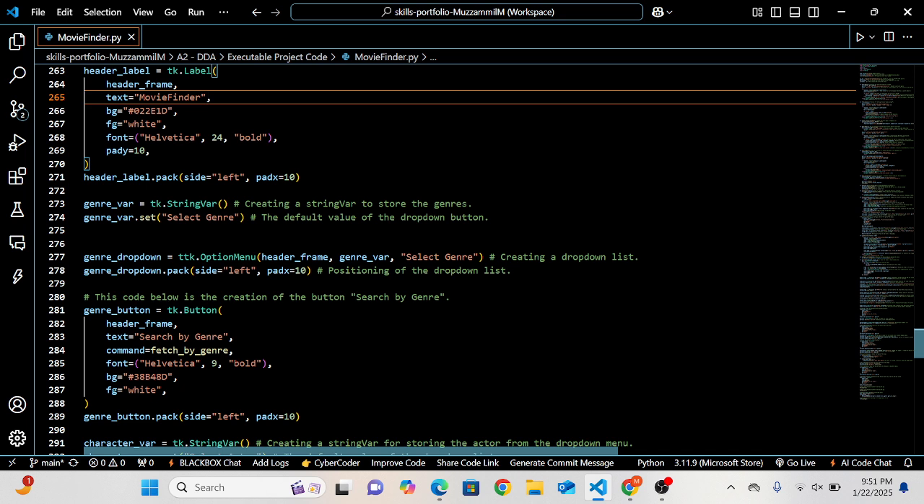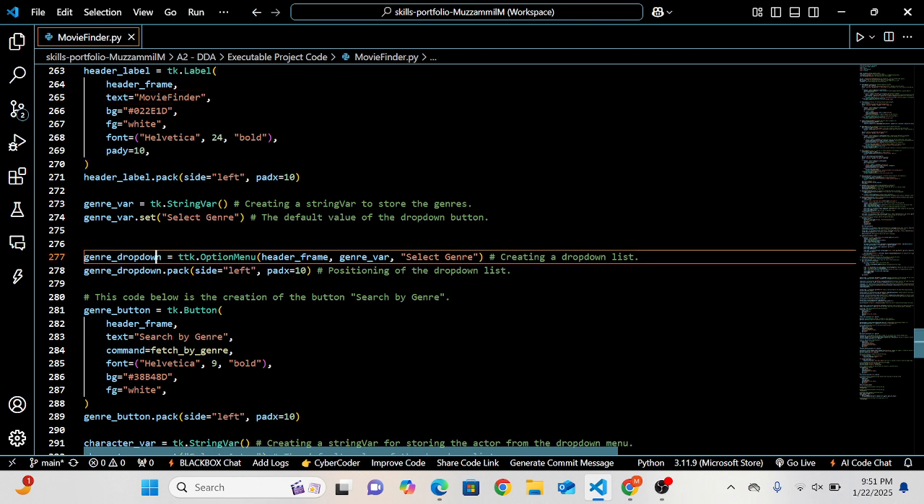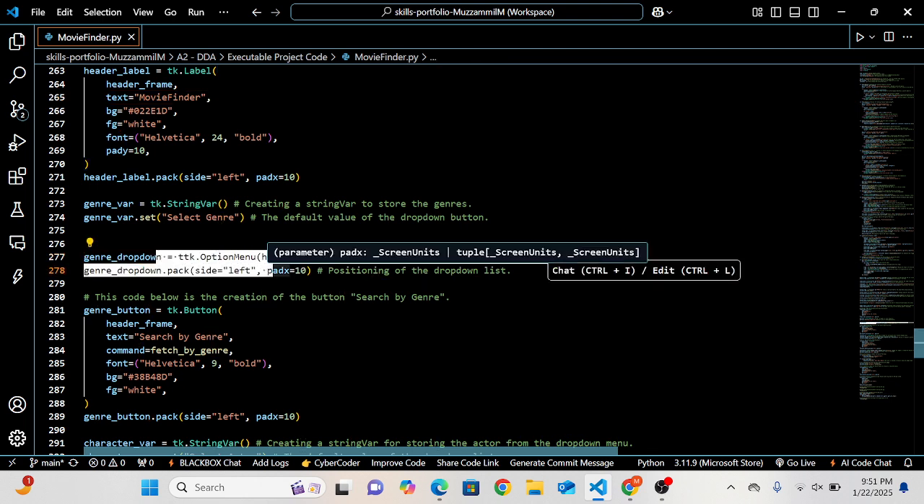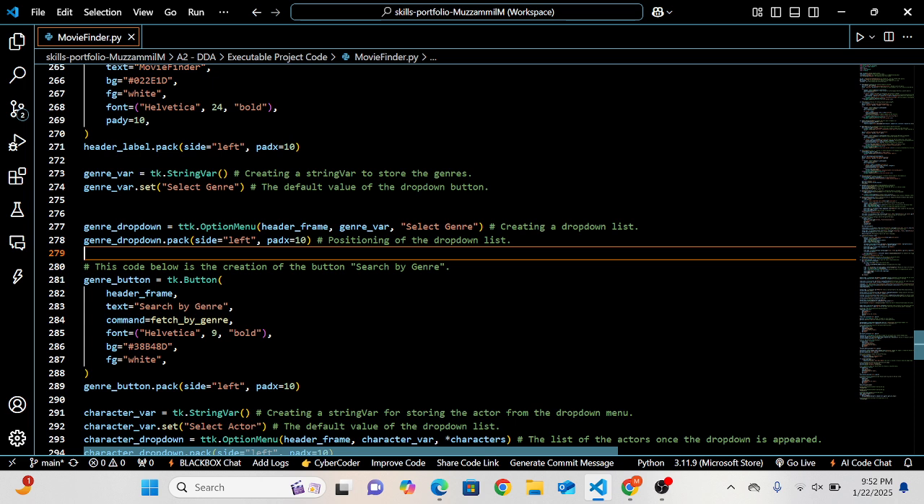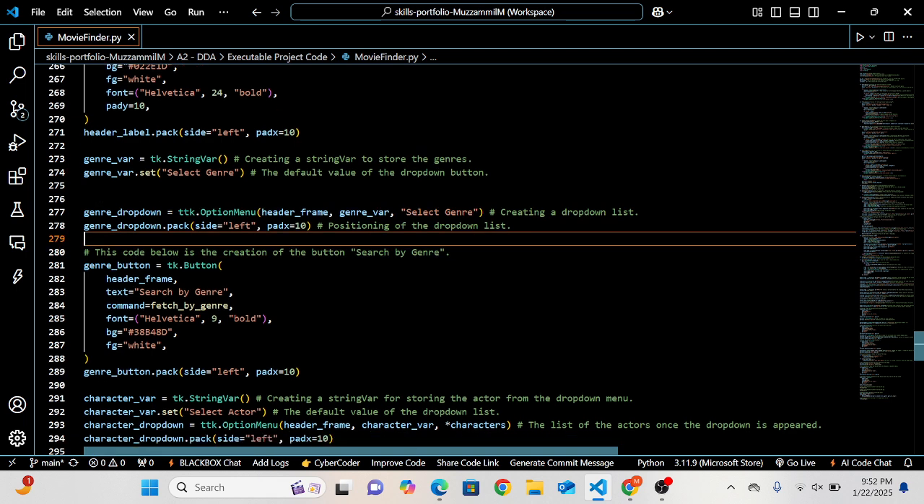Beside that, I created a string var to store genres, and then a drop down list for the user to select the genres. This genre underscore drop down is the string var I used for the user to select any genre. And then way below that is the button for the user to actually search by genre. So once a user selects any genre from the drop down list, for example action, adventure, family, horror, anything, he clicks the search by genre button, and then it will show all the movies related to that specific genre.